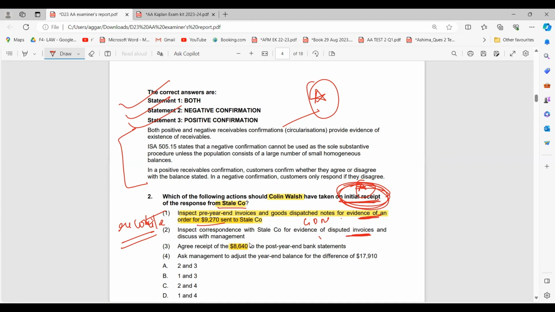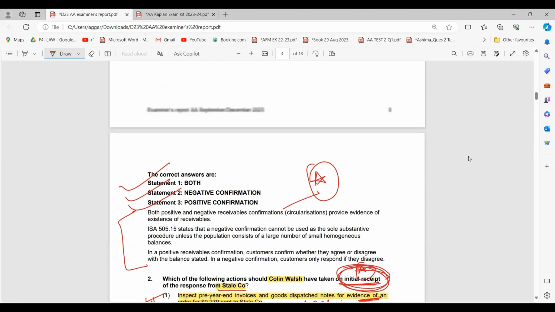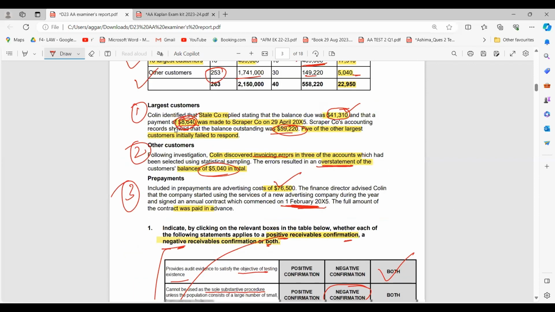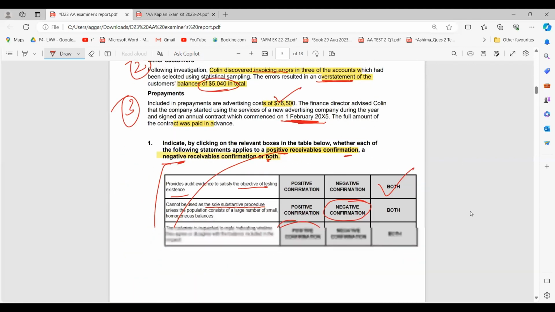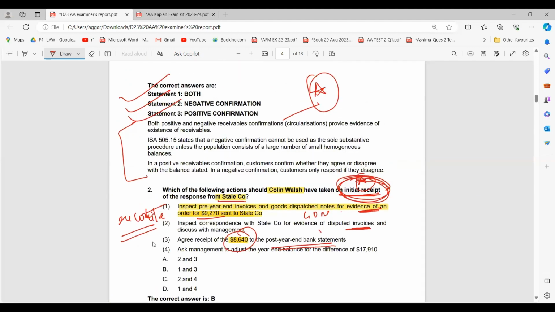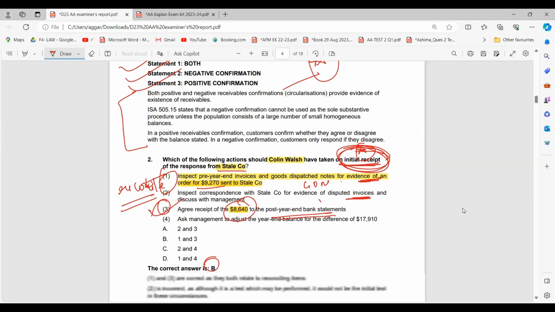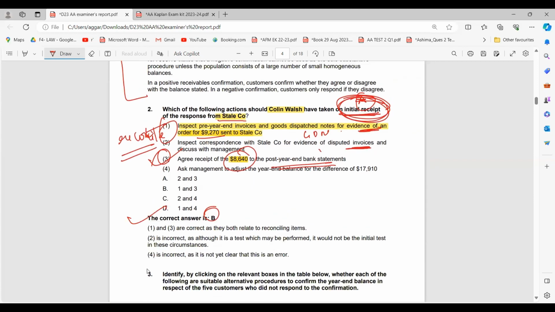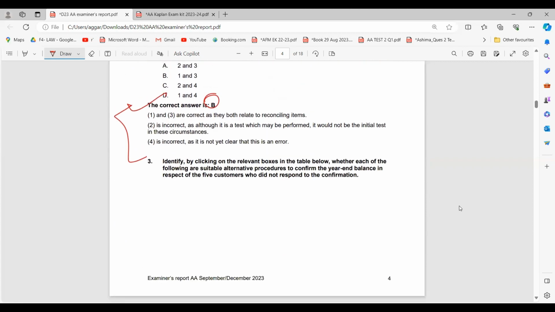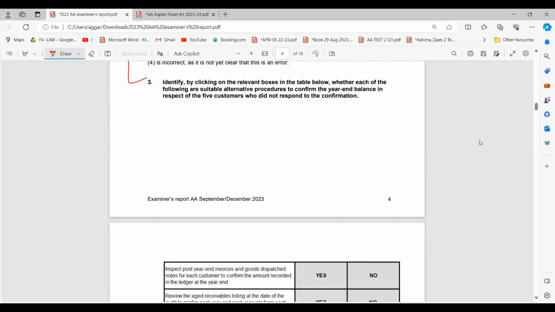Agree the receipt of 406 for the, this is the initial thing. Like if you'll straight away go to your bank and see if you have received an amount of 8640 from the company, because they're stating that they made a payment of this. So you'll just go to your bank and you'll check it. So according to me, it should be 1 and 3. 1 and 3 is, yeah, it is B only. Okay, it is B, right? So they again have given you the explanation to this. Let's move forward with the third question now.